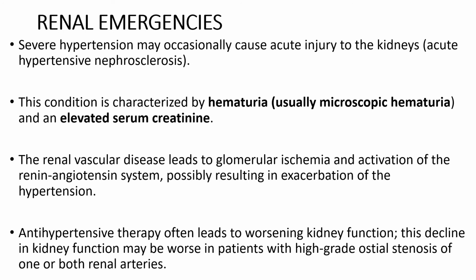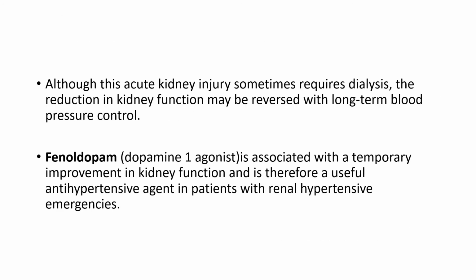Antihypertensive therapy often leads to worsening of the kidney function. This decline in the kidney function may be worse in patients with high-grade stenosis of one or both of the renal arteries. Although this acute kidney injury sometimes requires dialysis, the reduction in kidney function may be reversed with long-term blood pressure control. The drug of choice in patients having renal dysfunction with a hypertensive emergency is fenoldopam, which is a dopamine 1 agonist.